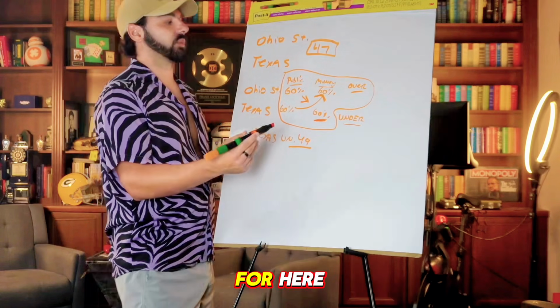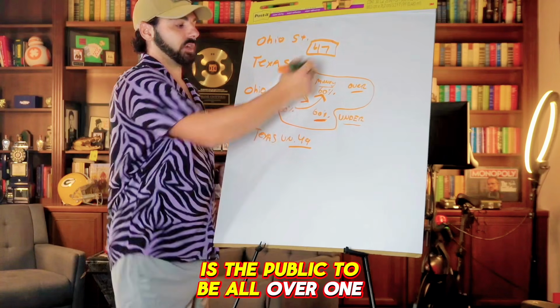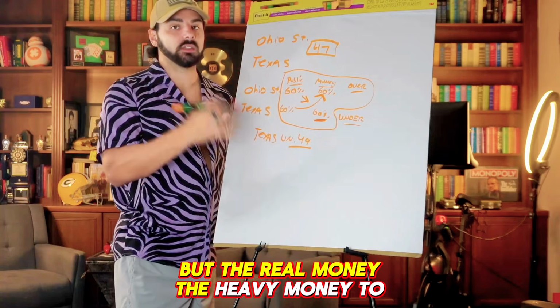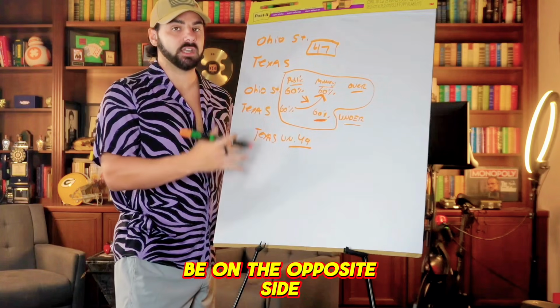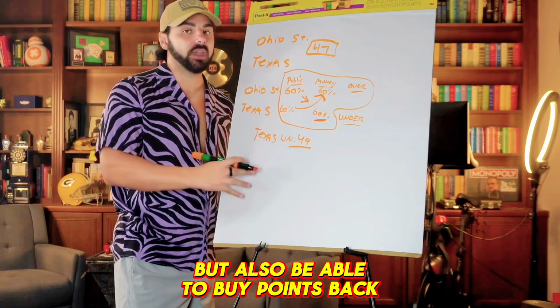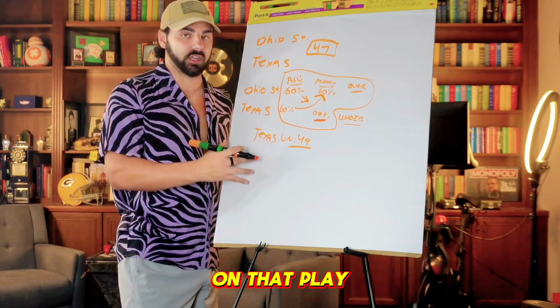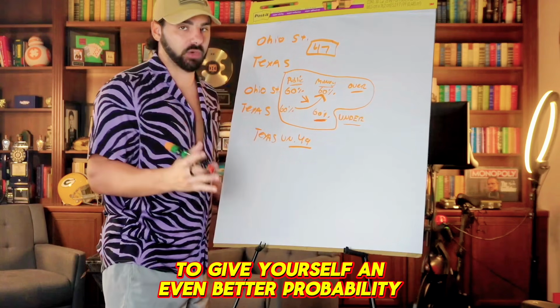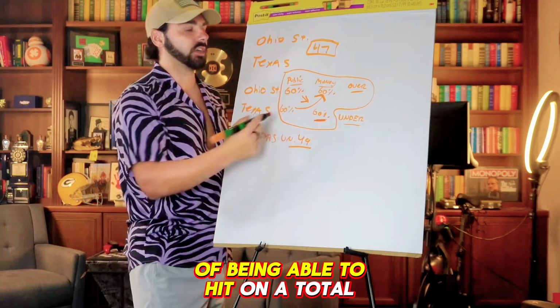All you're really looking for here is the public to be all over one side, but the real money, the heavy money, to be on the opposite side. And you want to land on that opposite side, but also be able to buy points back on that play to give yourself an even better probability of being able to hit on a total.